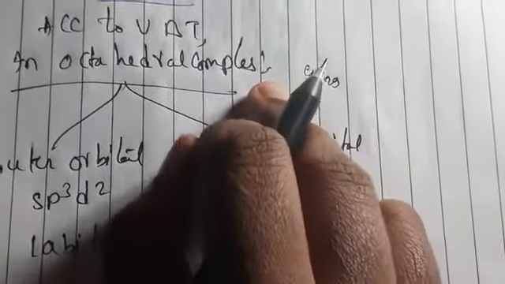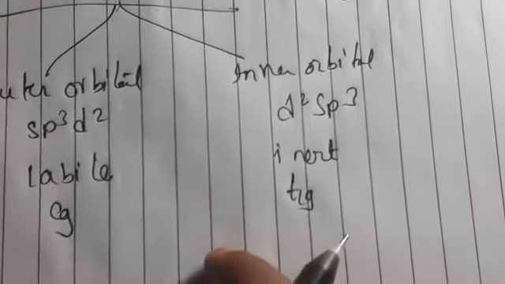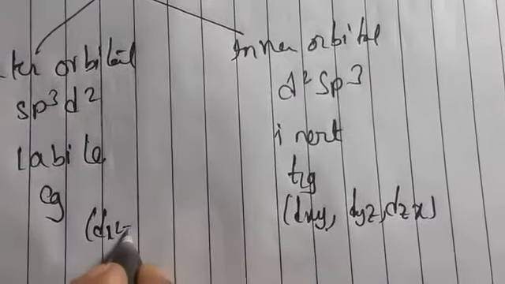In crystal field splitting, one set has lower energy and the other has higher energy. Labile complexes will have Eg orbitals and inert complexes will have T2g, which means three orbitals, that is dxy, dyz, dzx orbitals, and here we have dx square minus y square and dz square. So this is about labile and inert complexes.